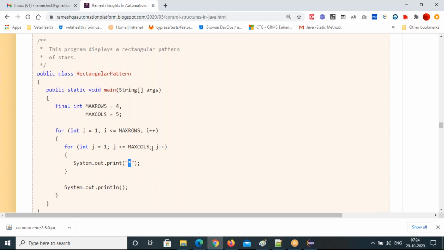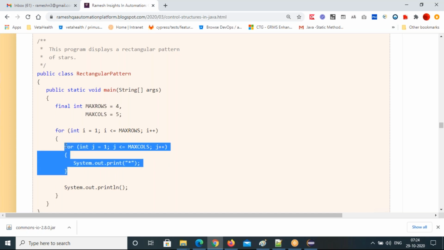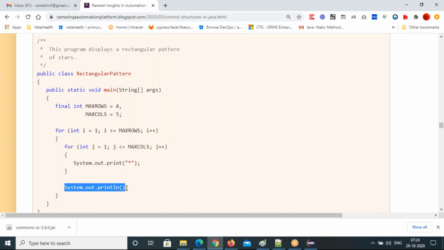And then j value will update to 3, less than or equal to 5, third star will print. And j value updates to 4, 4 less than or equal to 5, true, fourth star will print, and j value will update to 5, 5 equal to 5, fifth star will print, and j value will update to 6, 6 less than or equal to 5 false. It will come out of this inner for loop and it will go to next row.